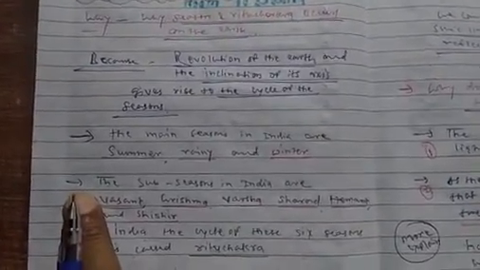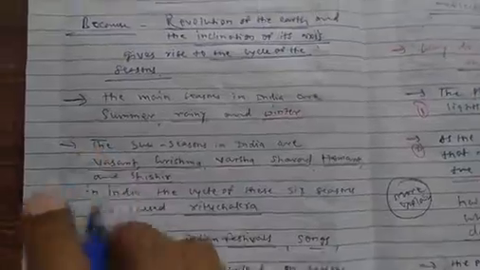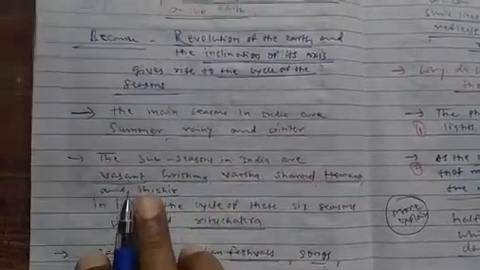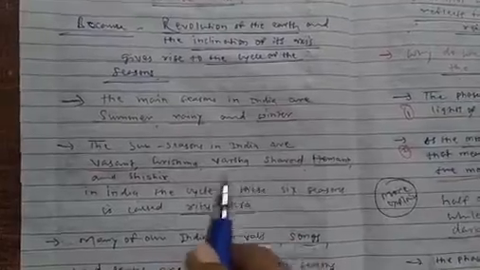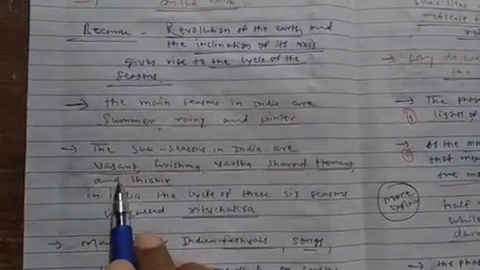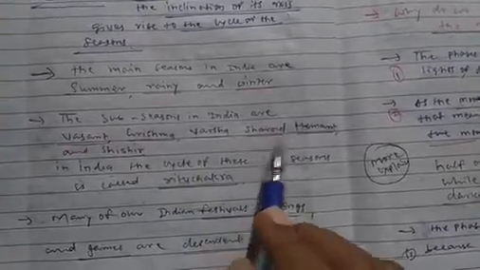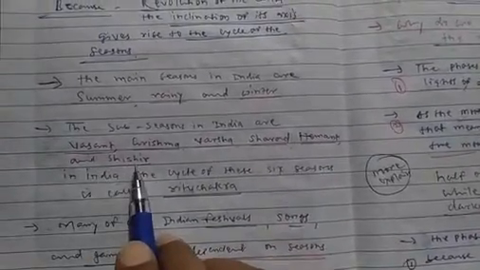What are the main seasons in India, or in the world? The summer season, the rainy season, and the winter season. What are the sub seasons? Vasant Rutu, Grishma Rutu, Varsha Rutu, Sharad Rutu, Hemant Rutu, and Shishir Rutu.